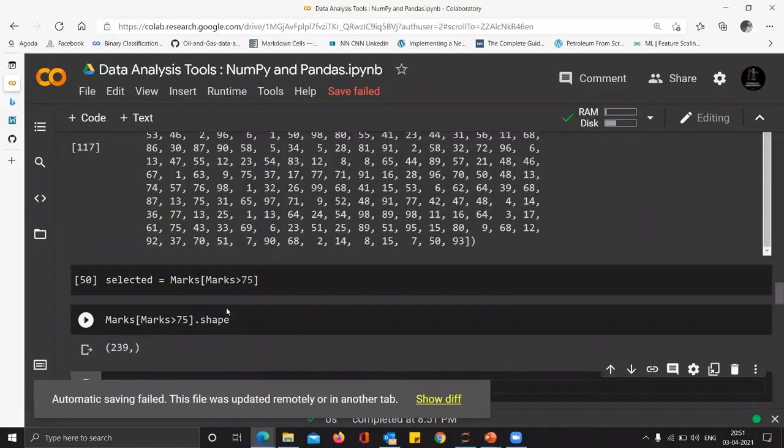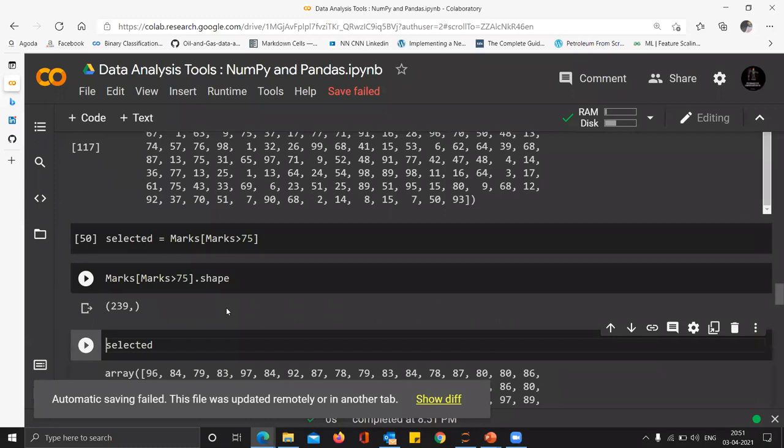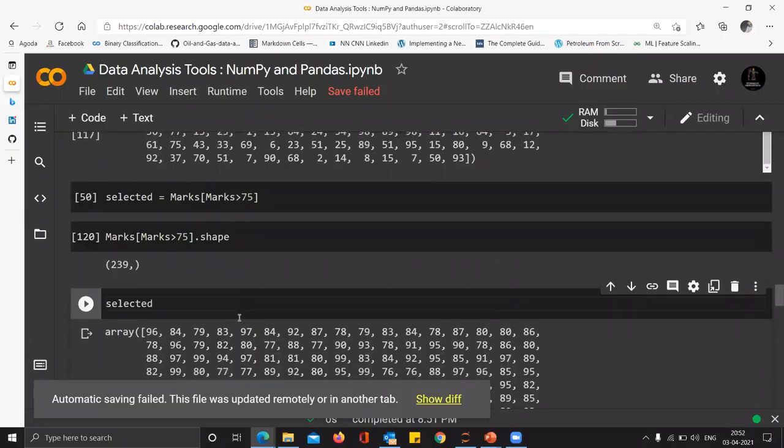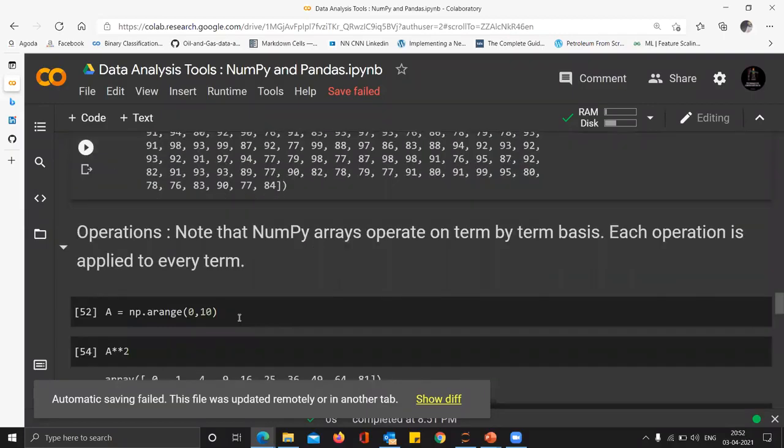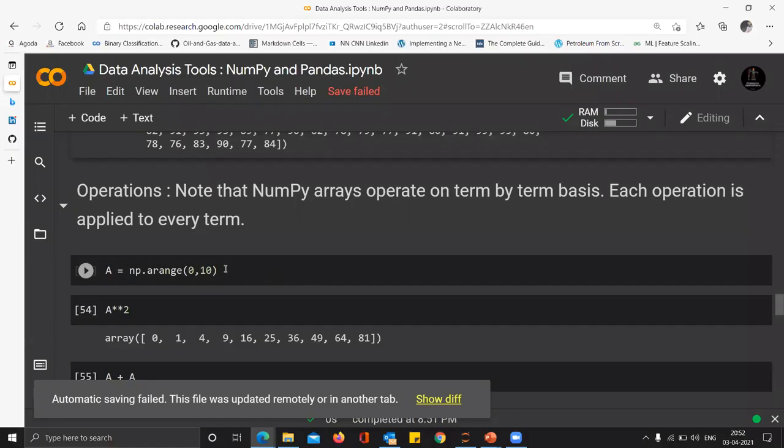So this is very important in data. This is exactly what data analysis is: filtering data in just one line of code. Okay, moving ahead. I have already clarified this.